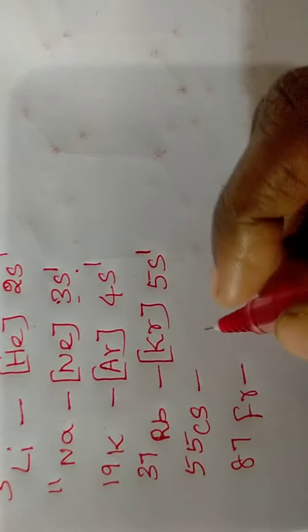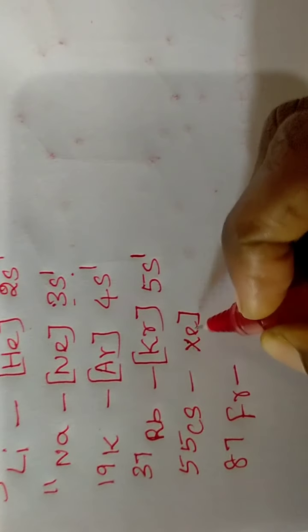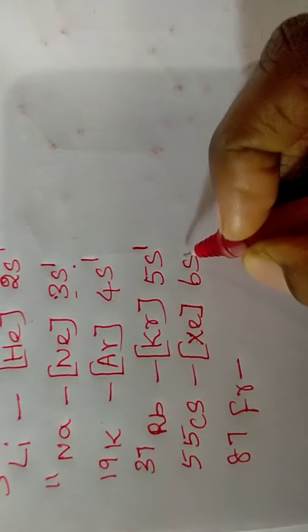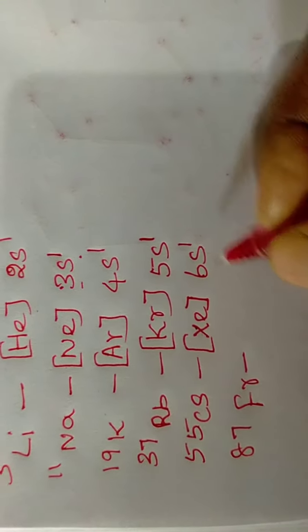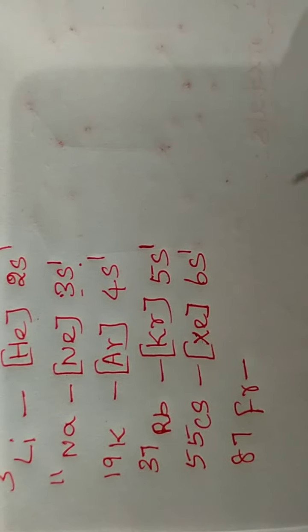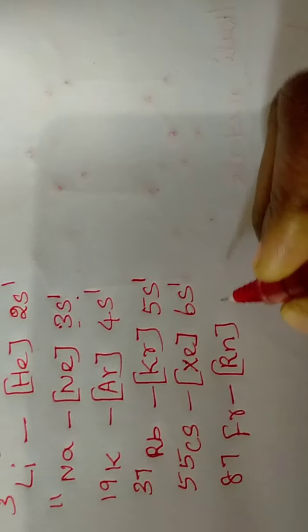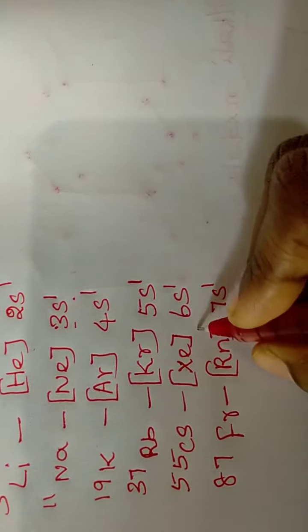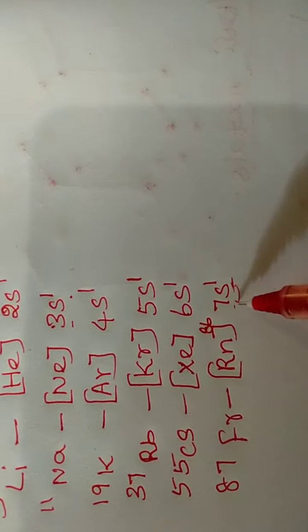Then cesium: xenon is 54, and the remaining one electron is filled in the next orbital, 6s. Then francium: radon is 86, and the remaining one electron is filled in the next orbital, 7s1.